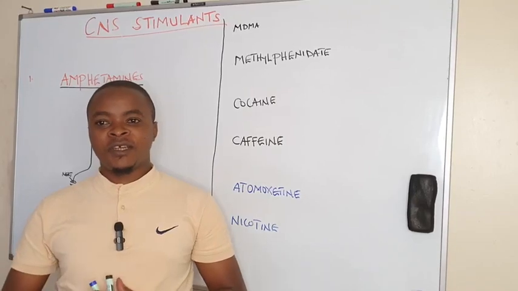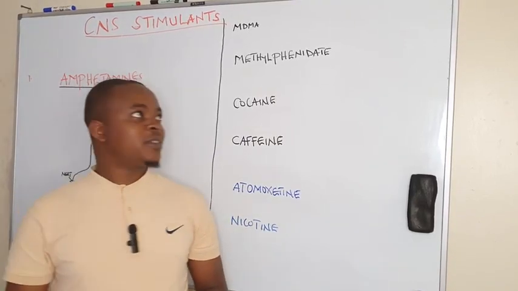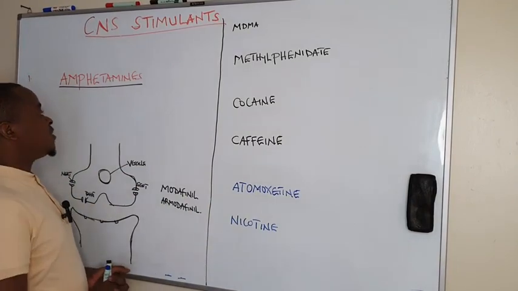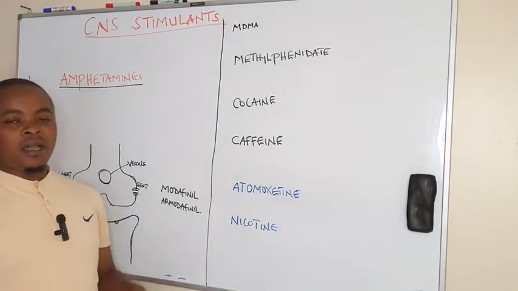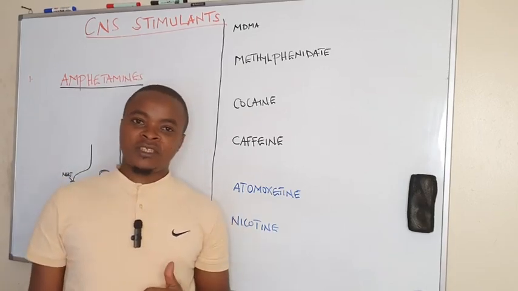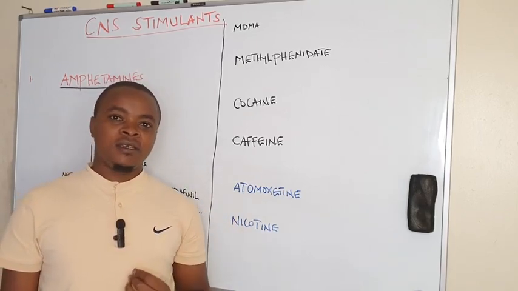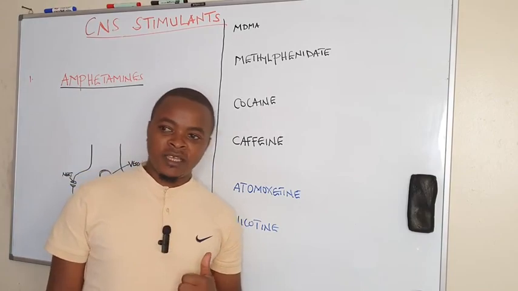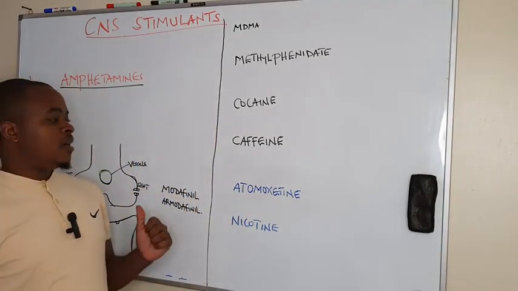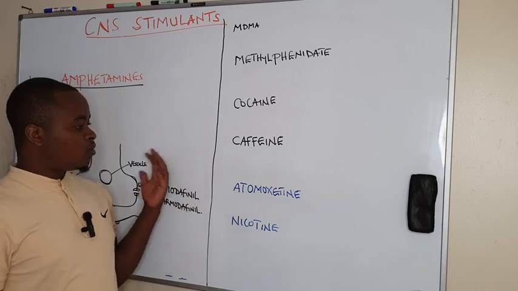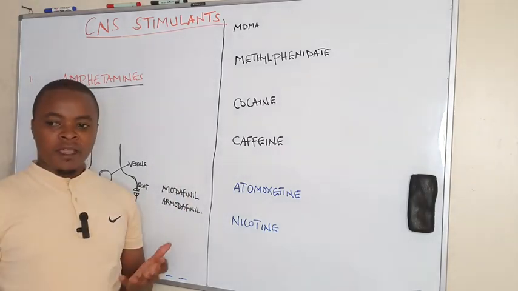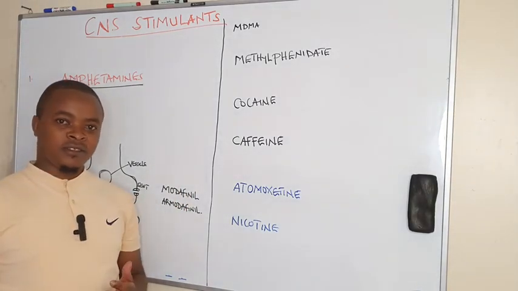In this video at Medical Sciences, we want to discuss CNS stimulants. Among the CNS stimulants, previously we looked at alcohols. Then in this video, we are going to look at amphetamines and methylxanthines.